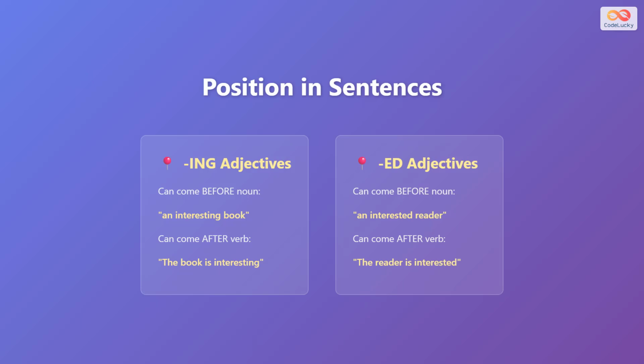Ing and ed adjectives can come before a noun. For example, an interesting book or an interested reader. They can also come after a verb. The book is interesting. The reader is interested. You can say, "she is tired," or "a tiring task." Just remember, check who or what the adjective is describing.